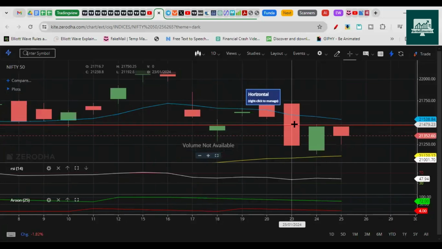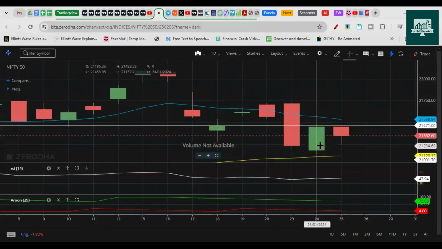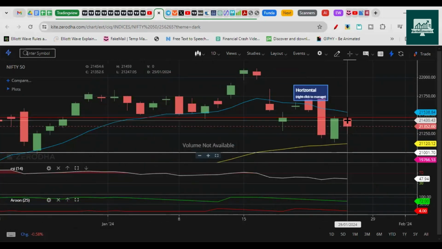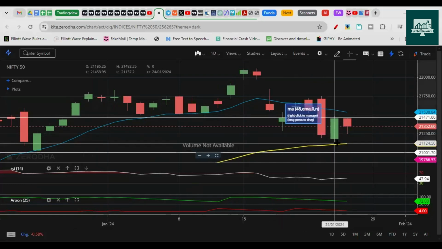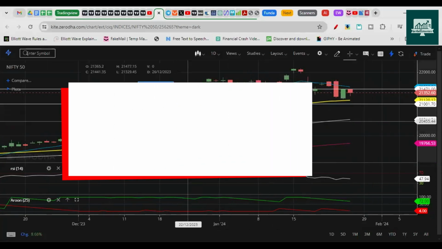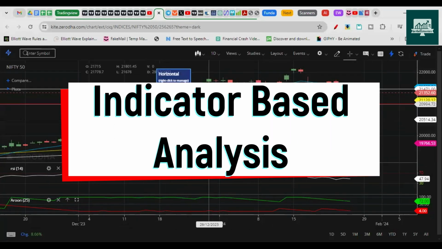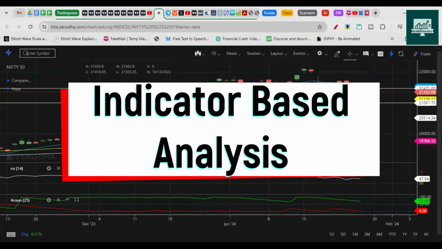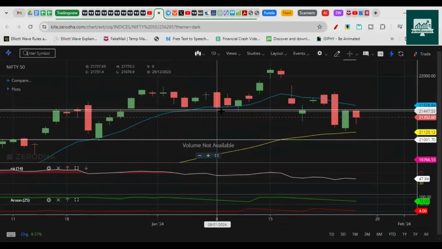Monday was a holiday, and Friday also was a holiday due to Republic Day. So with only 3 sessions, Nifty has come down towards the 48 EMA. So let's first analyze Nifty based on price action and indicators, then we'll check the Elliott wave.